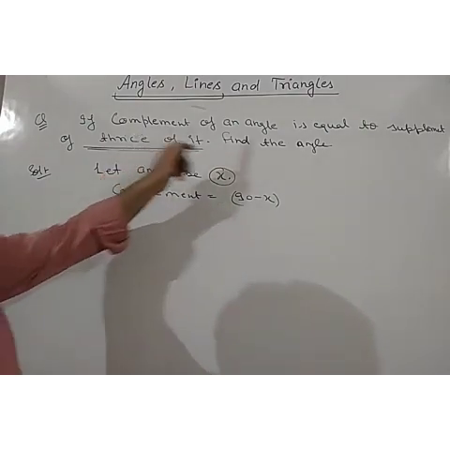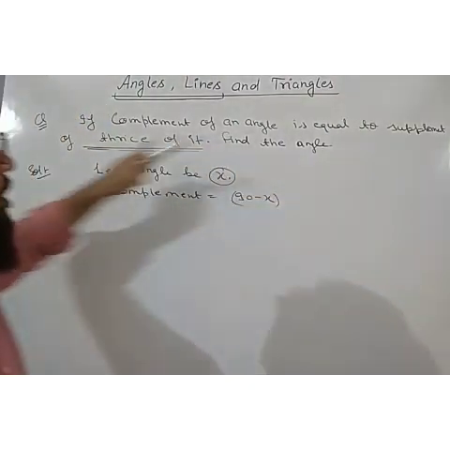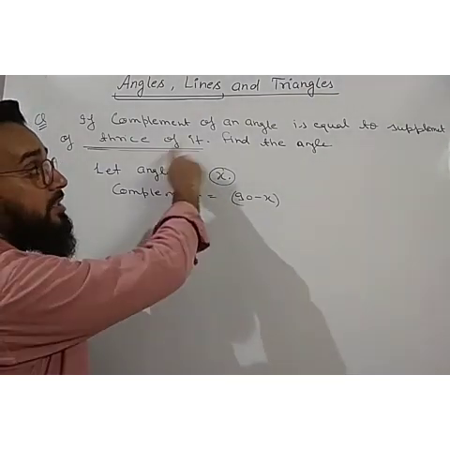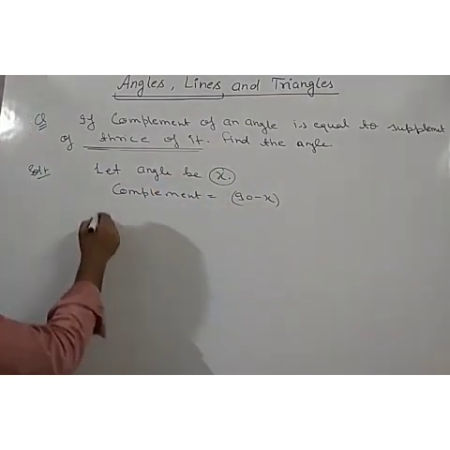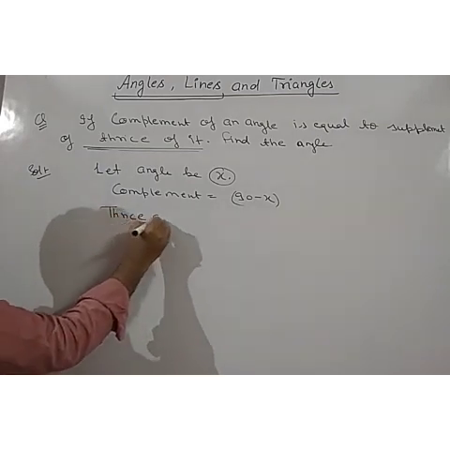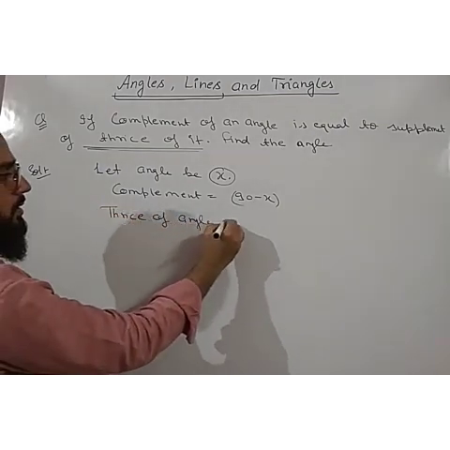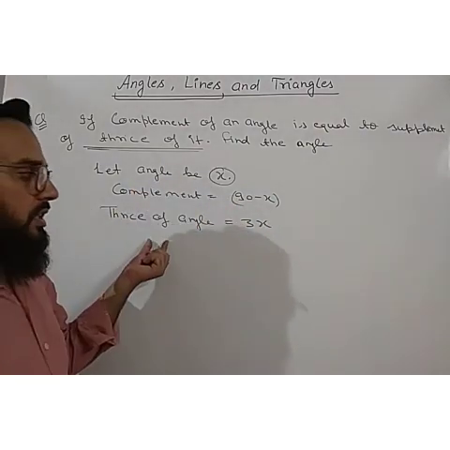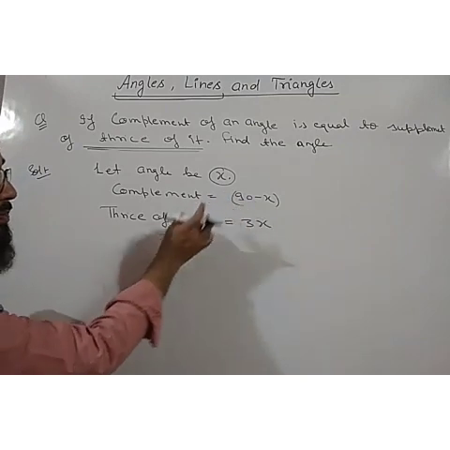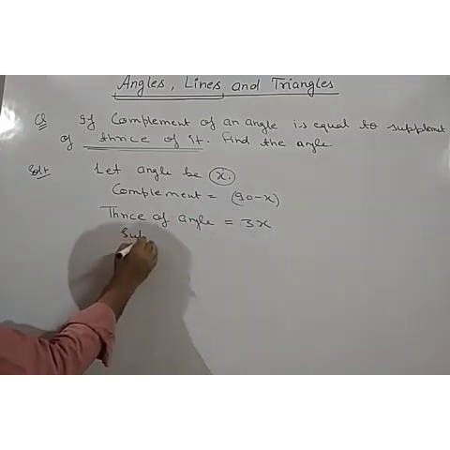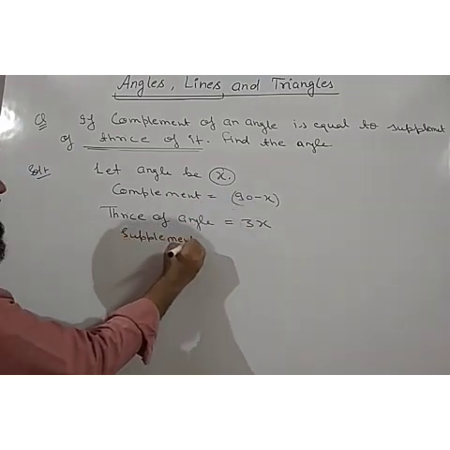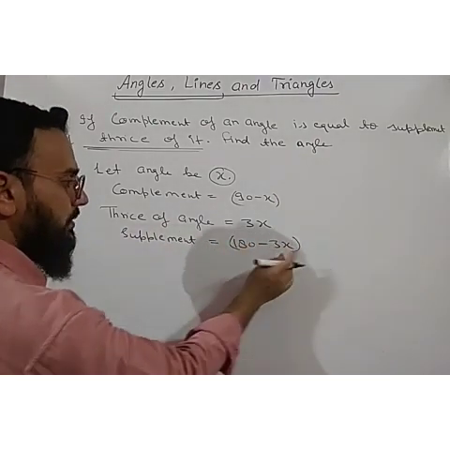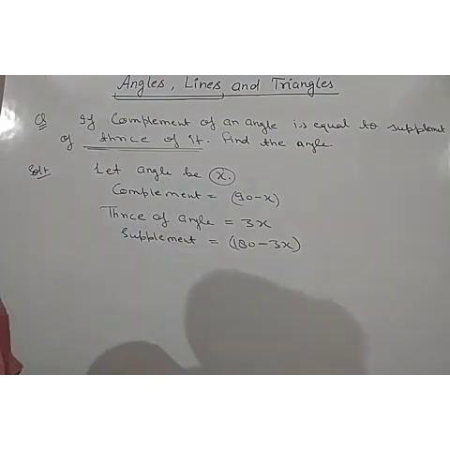It means the complement of an angle is equal to the supplement of thrice of it, not the supplement of the angle, but the supplement of thrice of the angle. So what will be thrice of the angle? Thrice of the angle will be 3x, because we have considered the angle as x. Now what will be the supplement of thrice? We will take the supplement of this thrice. The supplement will be 180 minus 3x. Now this is the supplement which is given in the question.